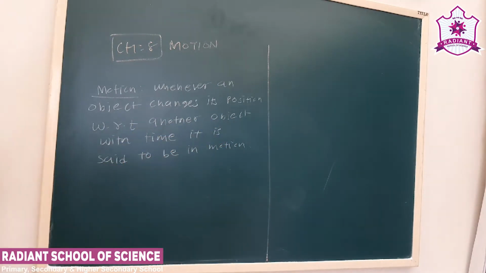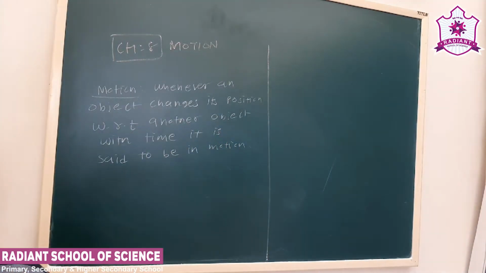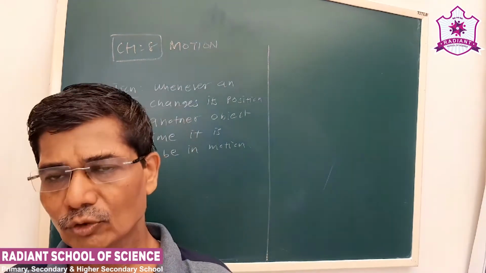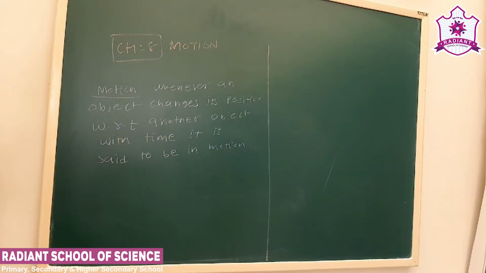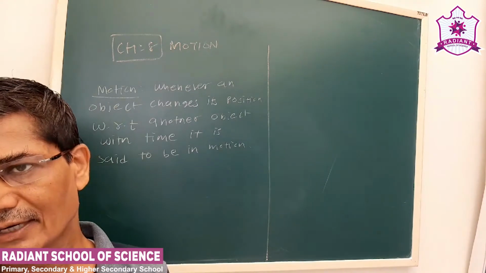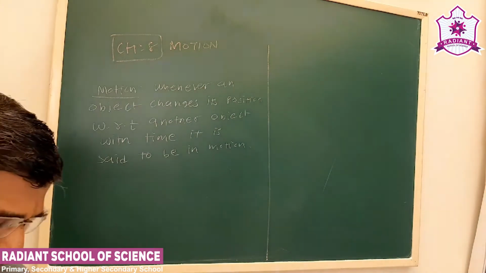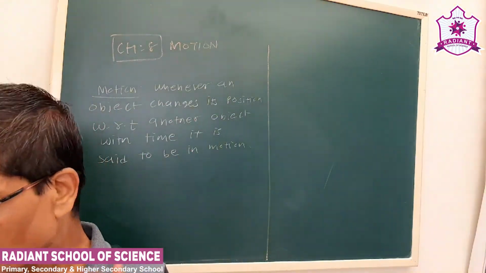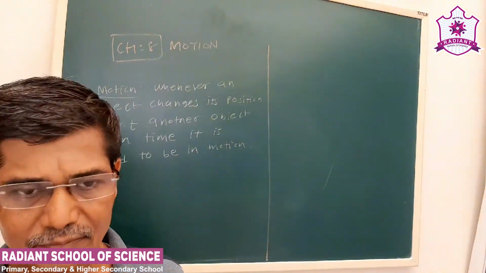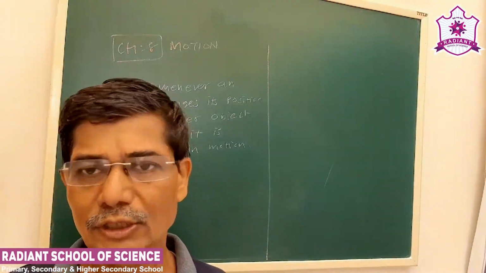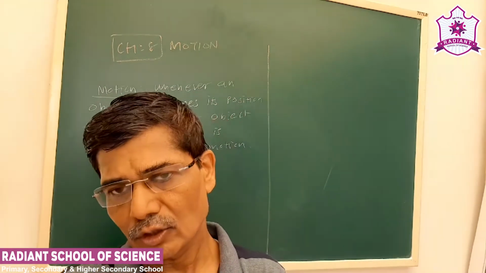motion. Okay, now suppose we come to school, then we have changed our position with respect to our home. So our home is, let us say, our reference point, or the origin. See a simple example. Whenever you hire a rickshaw to go from one place to another, whenever you sit in a rickshaw, the first thing that person does is make the meter zero. That zero is nothing but your reference point or origin.